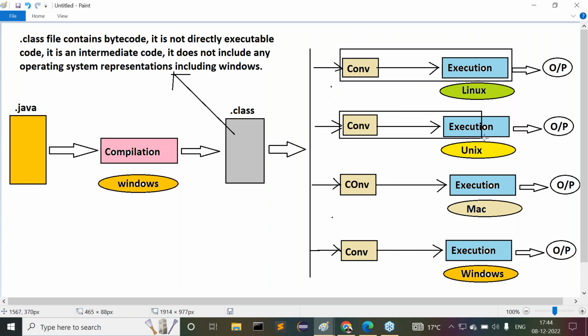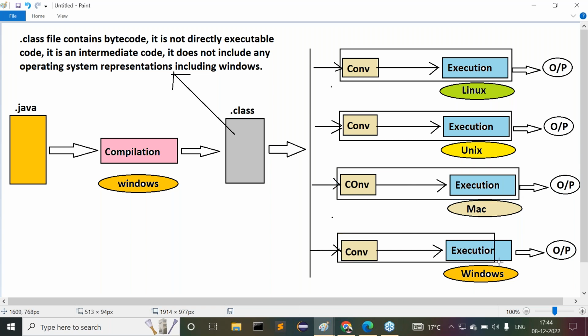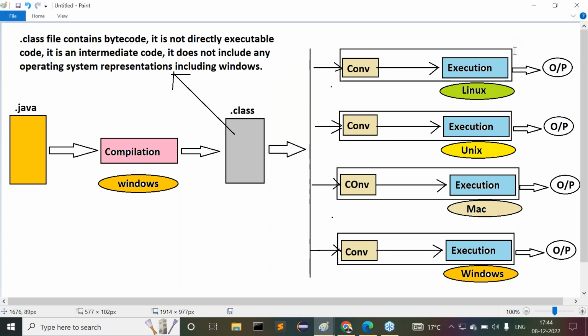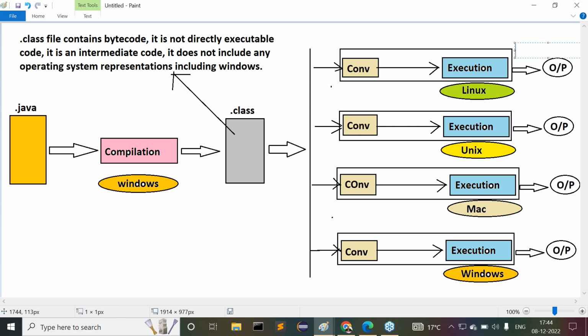Here also, a single machine is provided for conversion and execution. In this overall scenario, that single machine is called JVM.